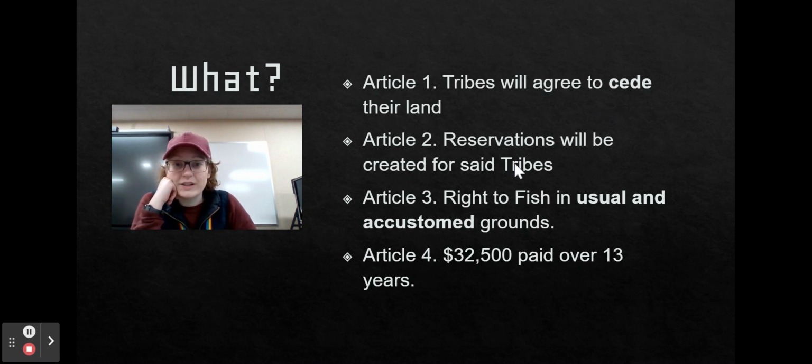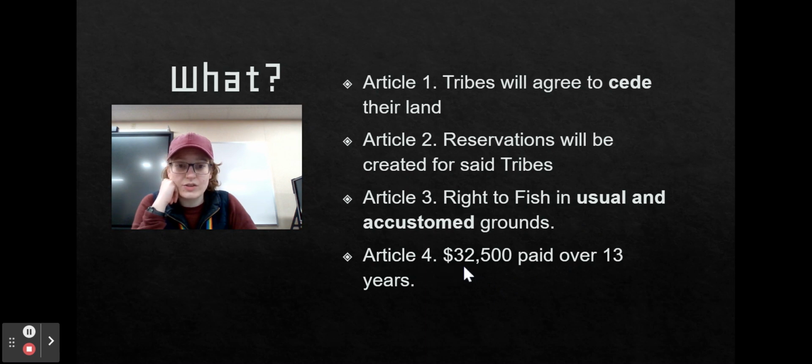Okay, so Article 2, reservations will be created for said tribes. Article 3, right to fish in usual and accustomed grounds. So I'm like, okay, another bolded section. Usual and accustomed. If I'm accustomed to something, that means I'm used to it, right? So what this is saying is that the native people, Muckleshoot and other tribal members, have the right to fish where they always have.